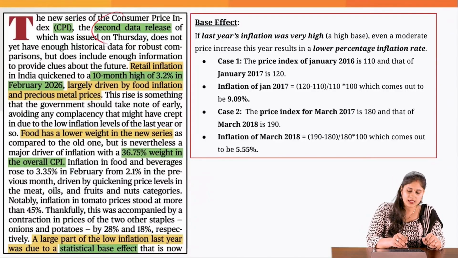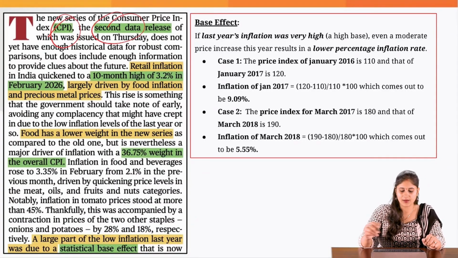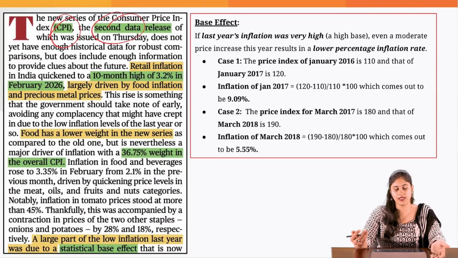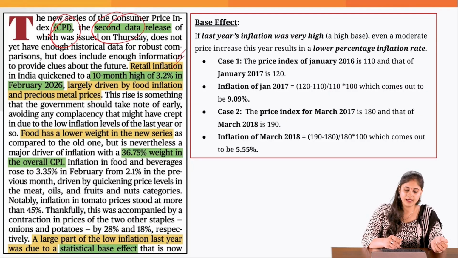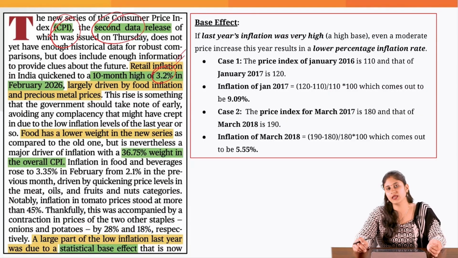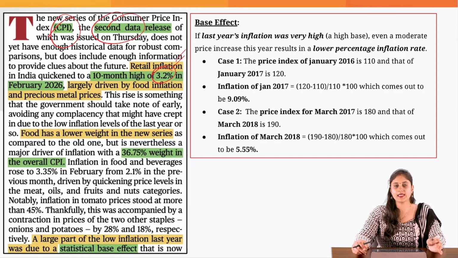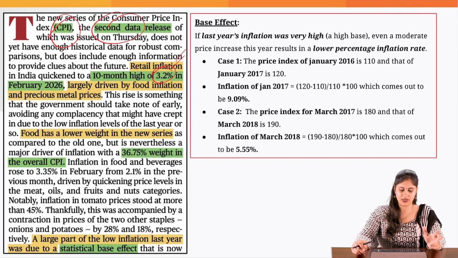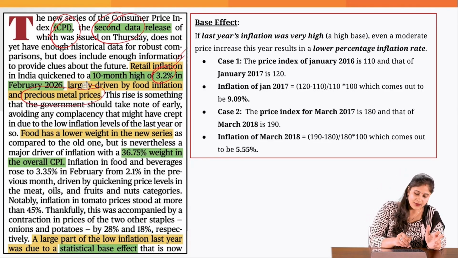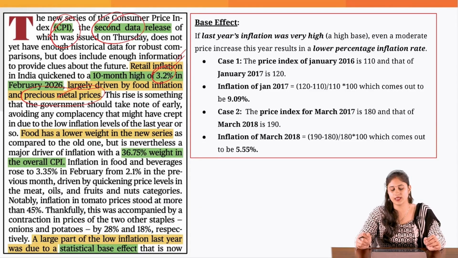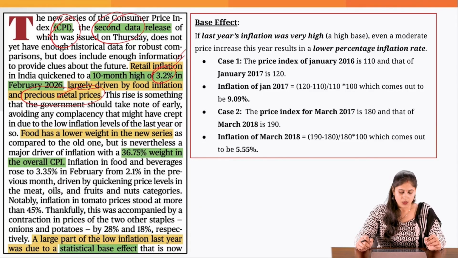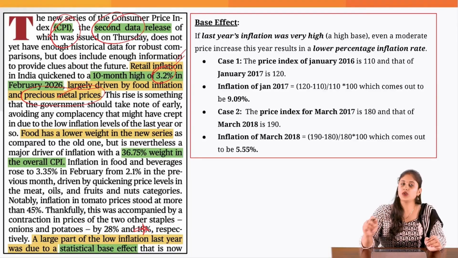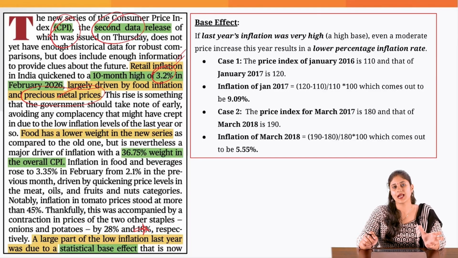Now, the second data release of CPI has come up and it has pointed out a very disturbing fact that the retail inflation is at a 10-month high and it has reached 3.2% in February 2026. And this is largely driven by the food inflation and the rise in the price of precious metals, that is gold and silver. Now, earlier you were getting a low inflation rate because of the statistical base effect.